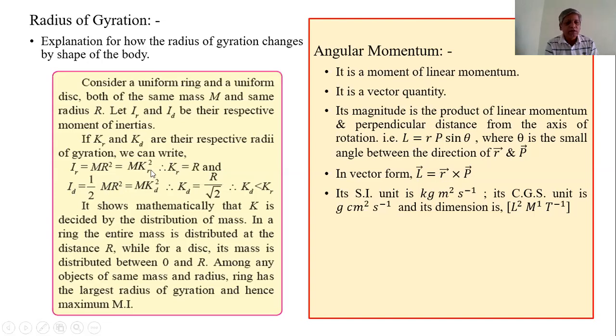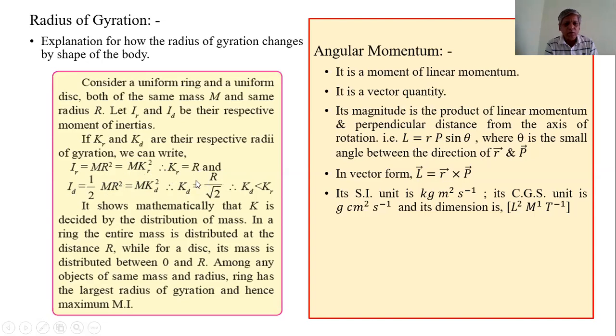That means here, for the radius of gyration, I is equal to mk square. Therefore, from these expressions, kr is the radius of gyration for the ring and kd is the radius of gyration of the disk. From these equations, kr is equal to capital R and kd is equal to R upon square root of 2.